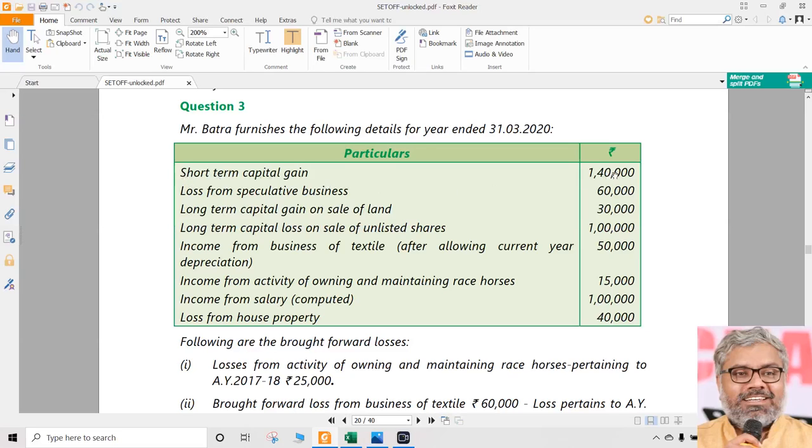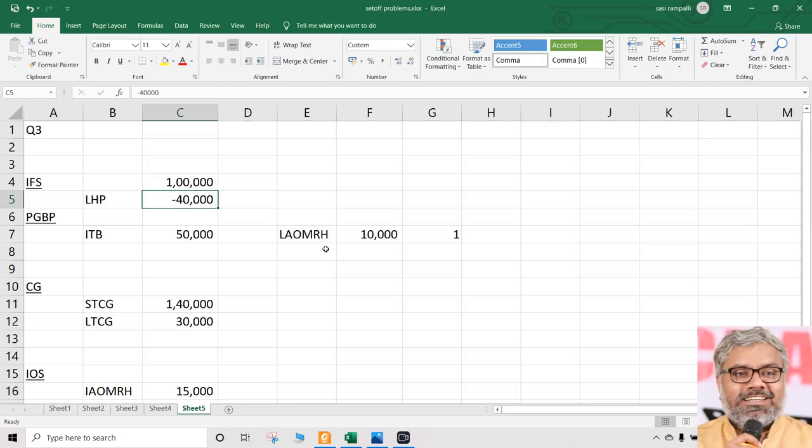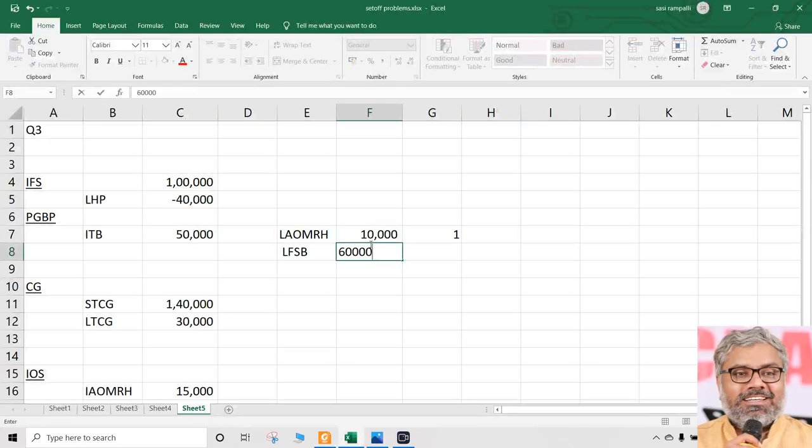So short-term capital gain 1,40,000 already we took. That is a positive item. Then loss from speculative business 60,000 is there. Is there anywhere a profit from speculative business? No. So what can happen? Only possibility is carry forward. Loss from speculative business amount is how much? 60,000 rupees.